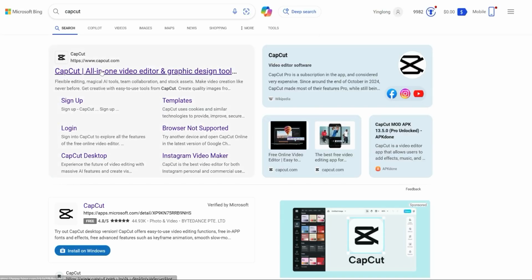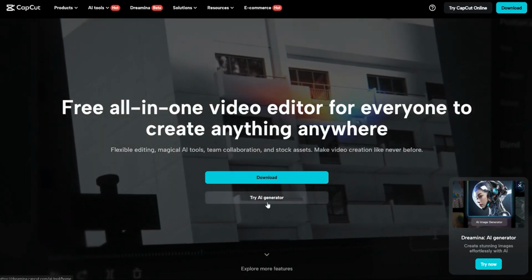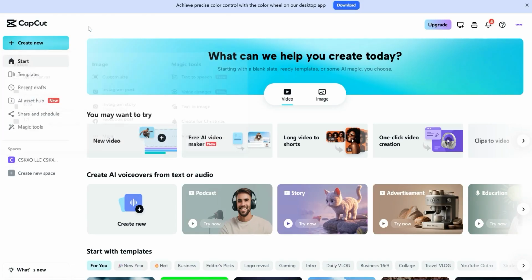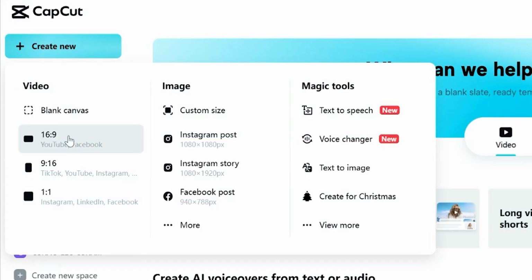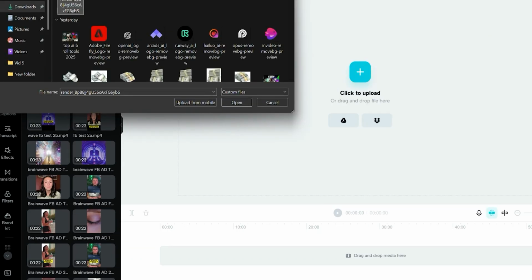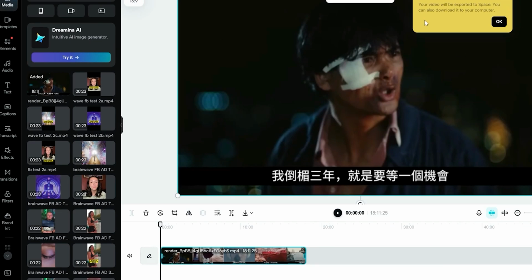You can use any video editing programs as you wish, but to keep it simple, we're using a web-based app called CapCut. Once we are inside CapCut, click the Create button on top and just pick the regular 16:9 ratio YouTube video template. Click on Upload, and then drop in the file that we just downloaded. Okay, now our video has finished uploading and we have to block out the Chinese caption on the bottom. It's super easy to do, and we're going to swap it with English caption.